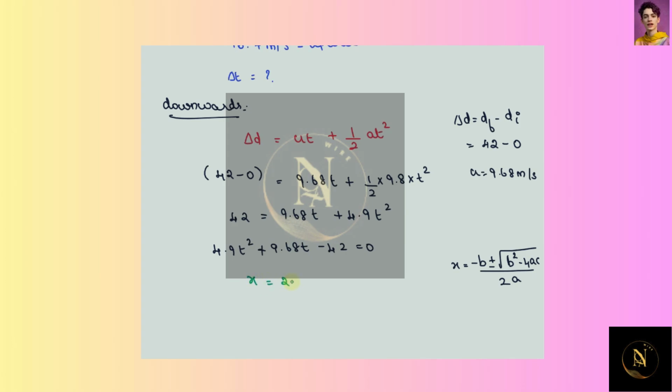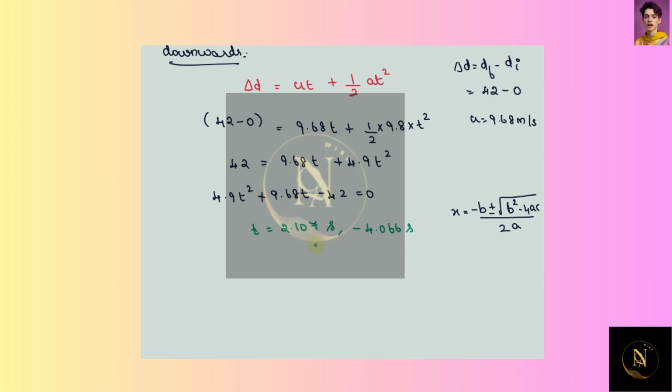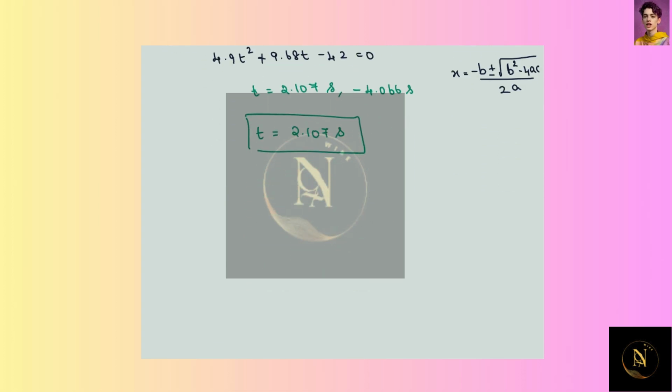One is 2.107. Here we are using the variable t. So therefore t is equal to 2.107 seconds, and another one is minus 4.066 seconds. Here the time should not be negative, so let's consider this positive value. Therefore the t is 2.107 seconds.